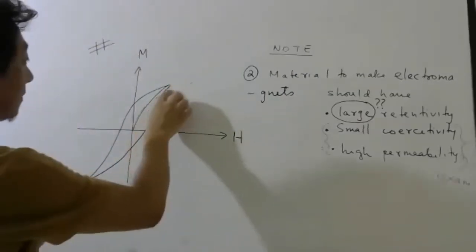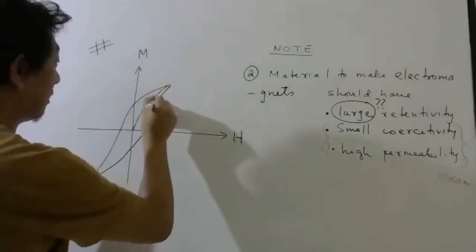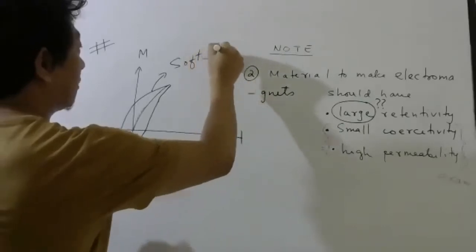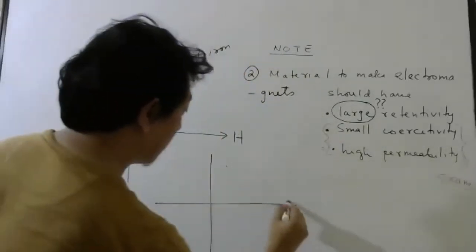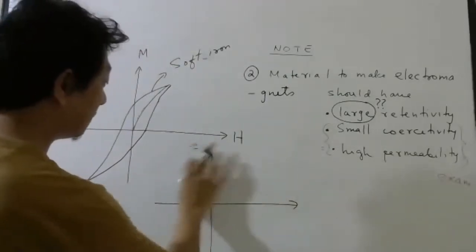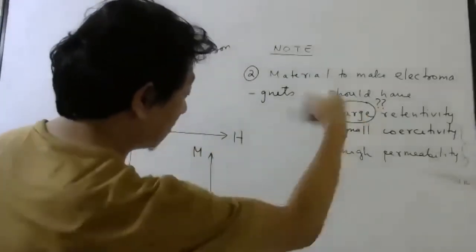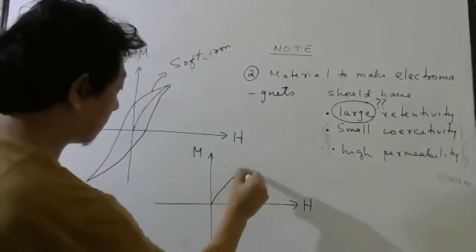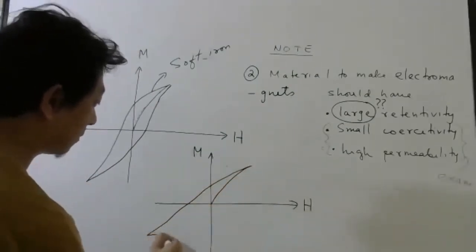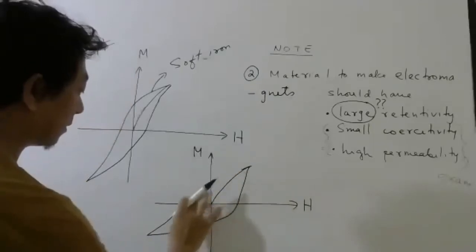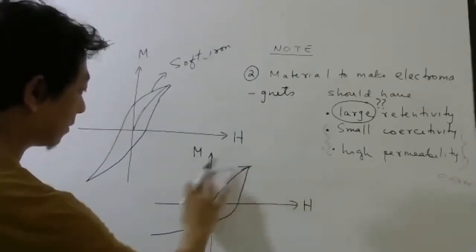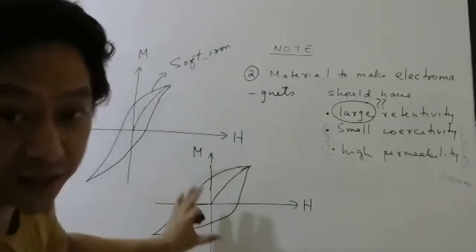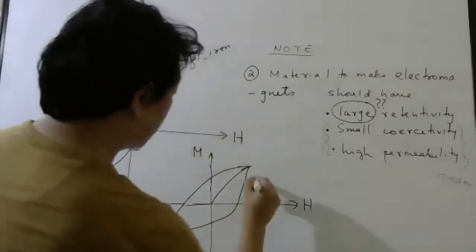Let me draw it separately. So this is for one material, and the name of the material is soft iron. Then you have another material which is usually chosen to make one of these two, either permanent magnets or electromagnets. And that one will look something like this. So this will be much fatter than this one. This is for steel.